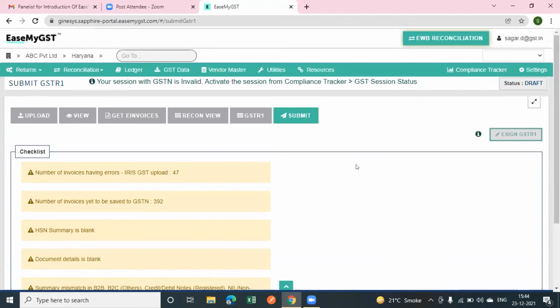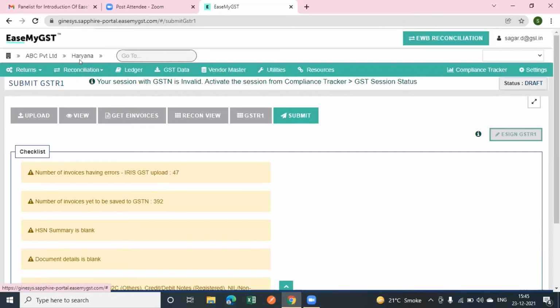Now I will tell you some basics of GSTR2 and GSTR3B also. First of all, there will be the same procedure to upload the data of GSTR2 on the EaseMyGST portal, either through the integration process or the Excel process. Either you can go PAN level wise, or you can go GSTN level wise. You can upload and sync the data on the EaseMyGST portal with whatever option you want to go with.